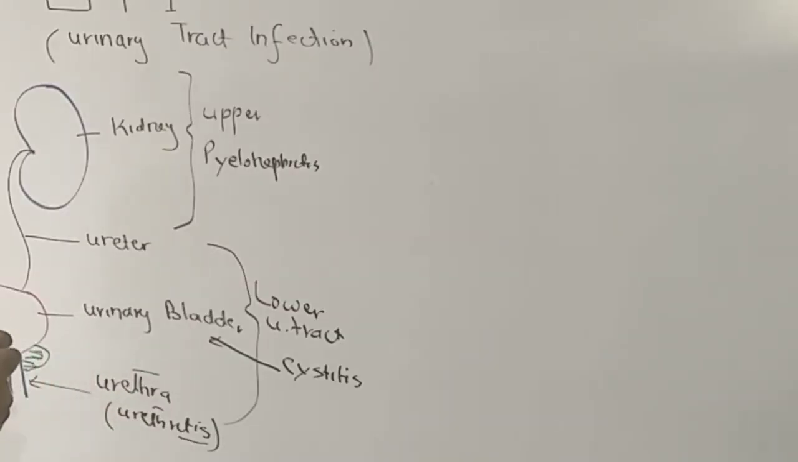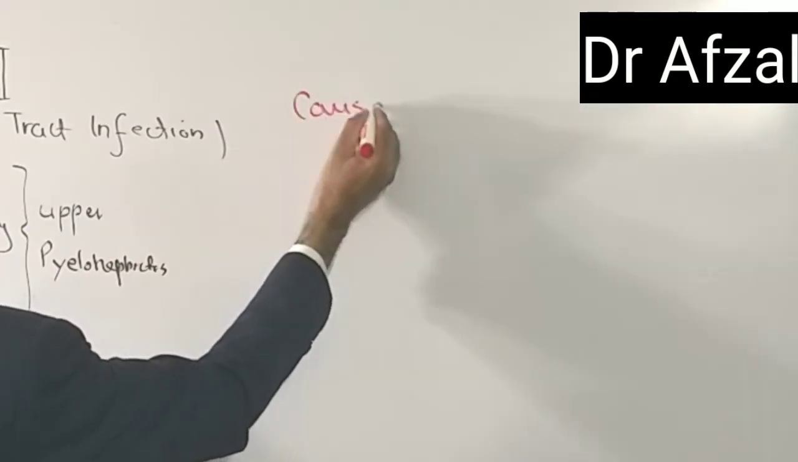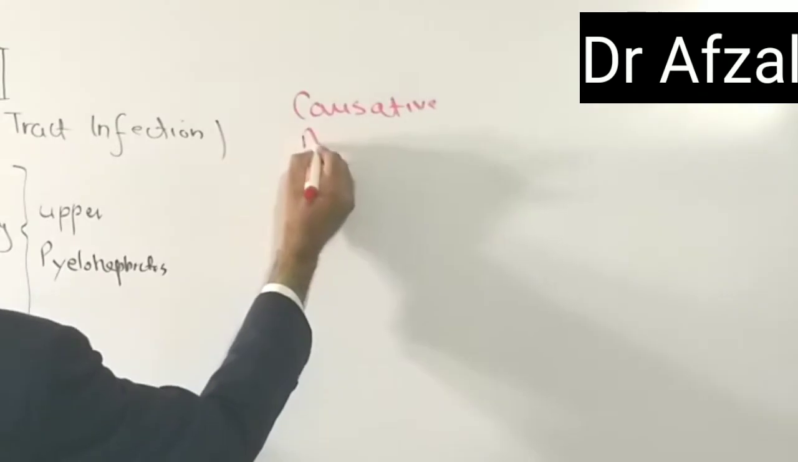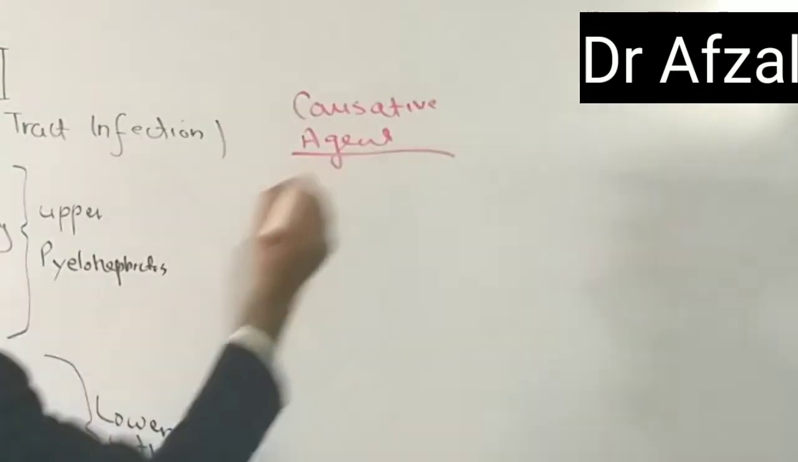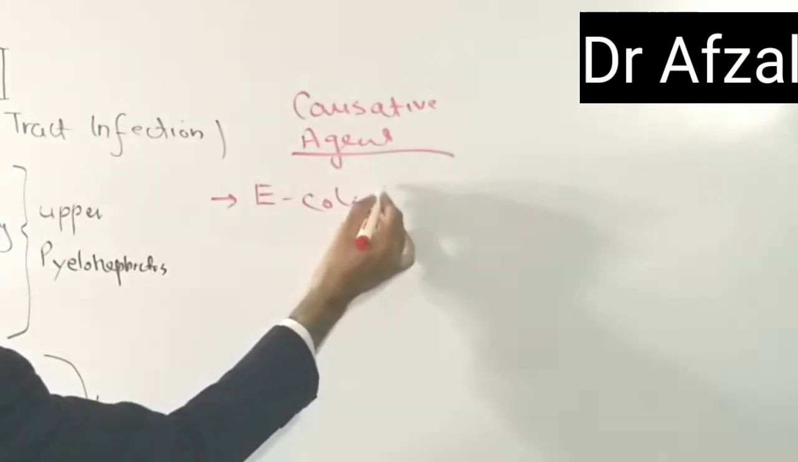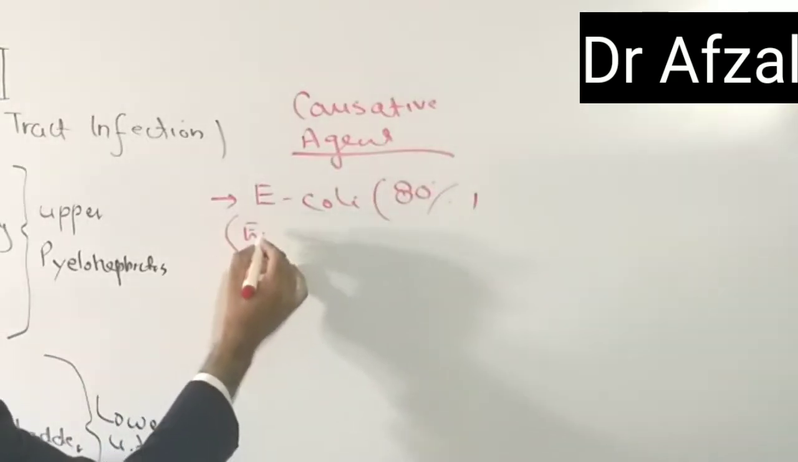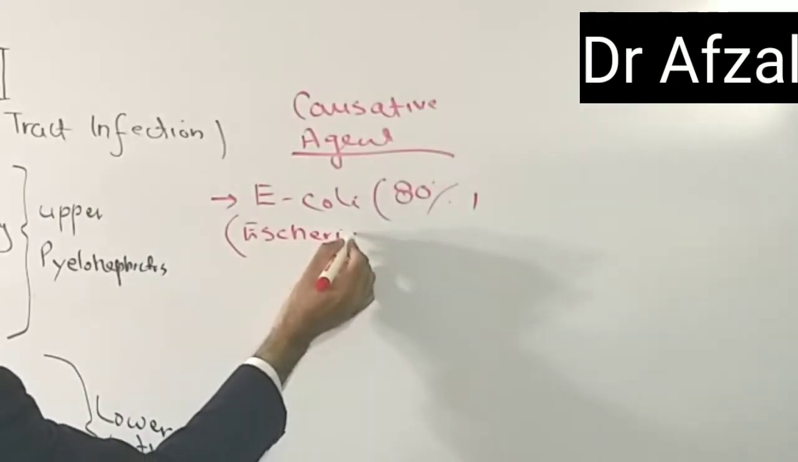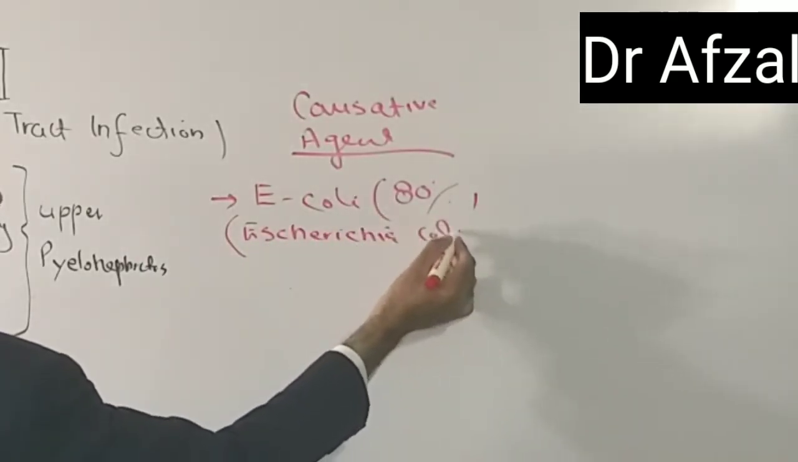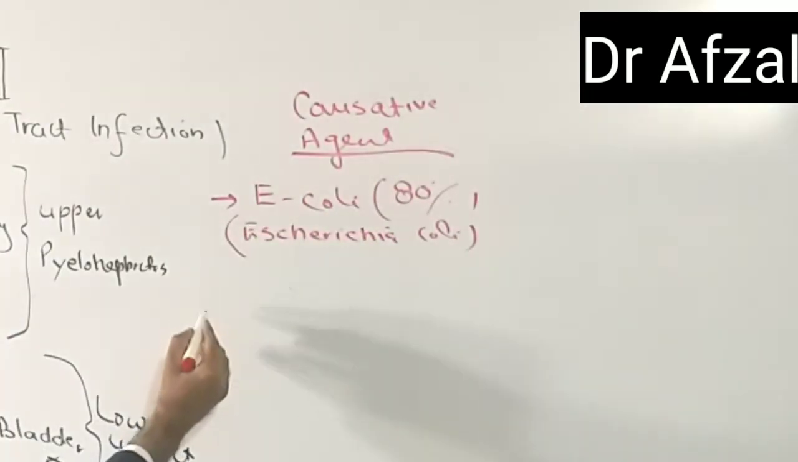Now let's see what the causative agents are. What is the etiology, or causative agents, of urinary tract infection? The most important cause of urinary tract infection, in more than 80% of cases, is E. coli, or Escherichia coli. It's gram negative. This is the most important cause of the infection, and it involves almost 80% of people.